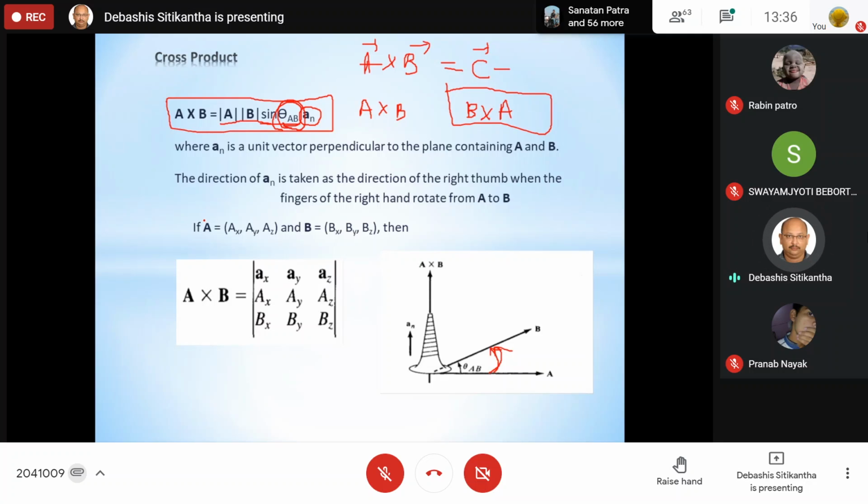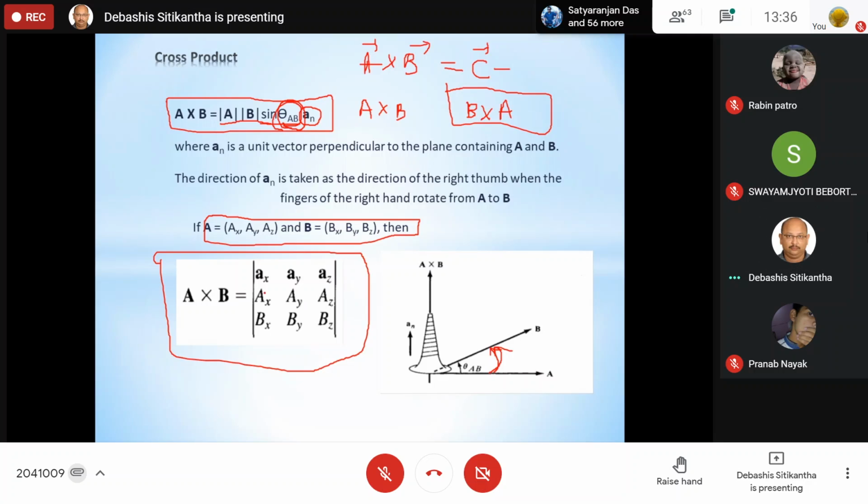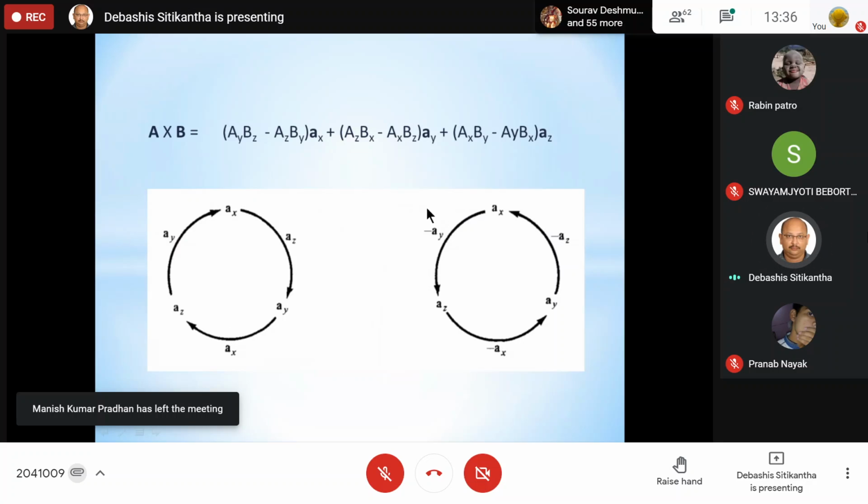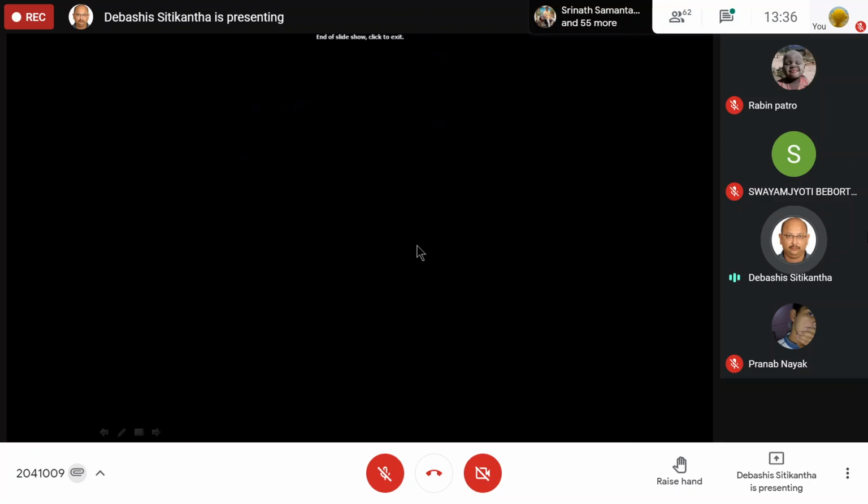Now suppose your A vector and B vector are given by means of their components. Then how are you going to find out the cross product? Now this is what you have already studied. You simply remember this matrix and everything is going to give the result. So all the I cap, J cap, K cap, or rather I will say Ax cap, Ay cap, Az cap are written in the first row, followed by Ax, Ay, Az, Bx, By, Bz. So in this way, you are going to get the value of this A vector cross B vector. So this is what I have mentioned over here. So I feel everybody has understood it.